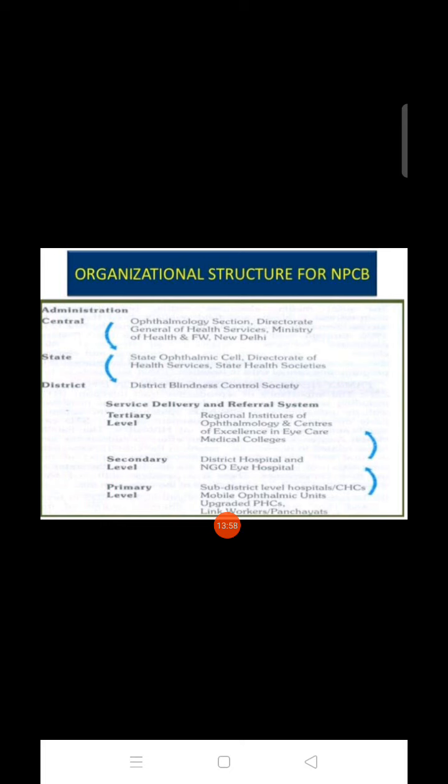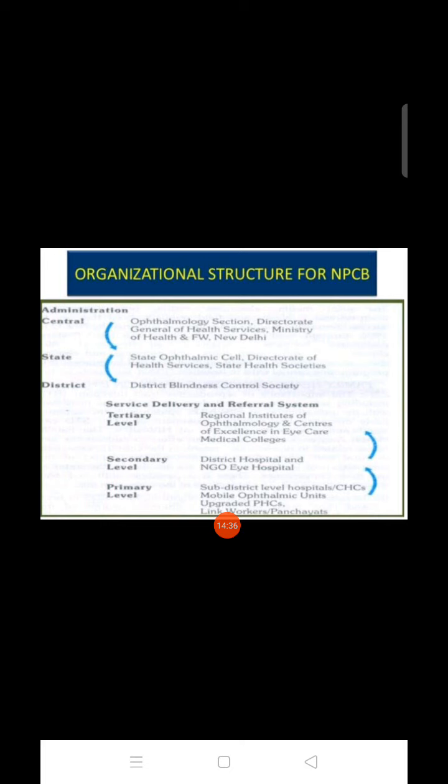State Ophthalmic Cell, Director of Health Service, State Health Society, District Blindness Control Society. Service delivery referral system will be tertiary level, secondary level, and primary level. In primary level, there is a sub-district level hospital, mobile ophthalmic unit, upgraded PHC, link workers and child. In secondary level, there is a district hospital and NGO eye hospital. Tertiary level: regional institute of ophthalmology, center of excellence in eye care, medical colleges. Okay, these are the service delivery and referral system for providing eye care.